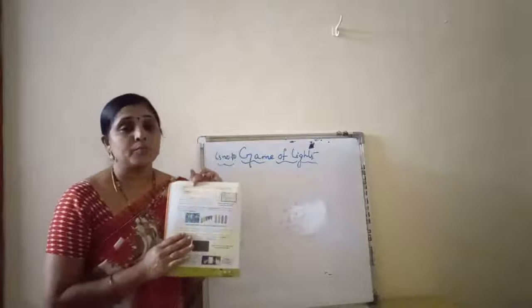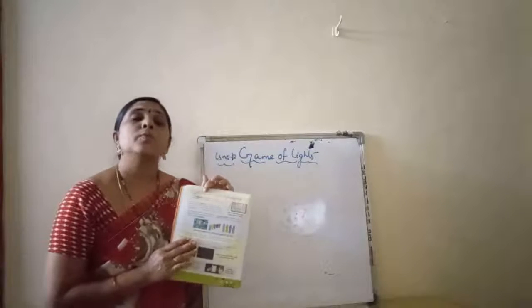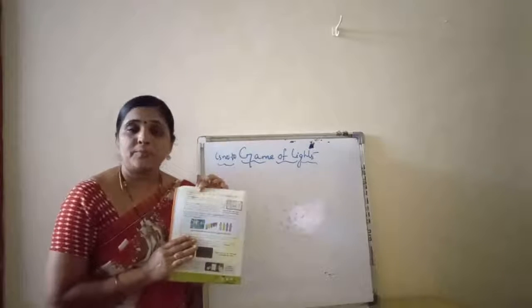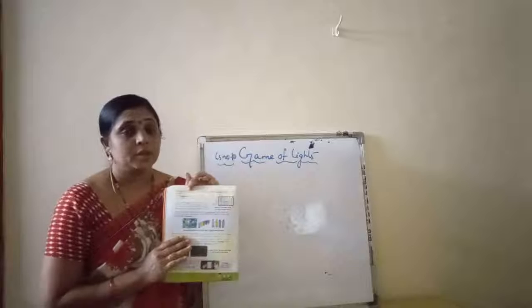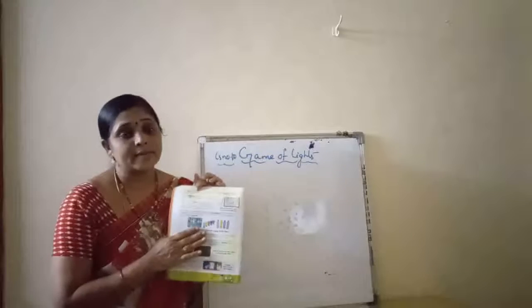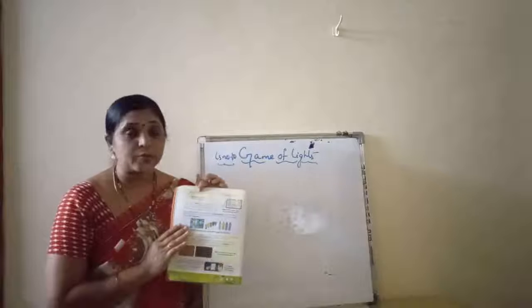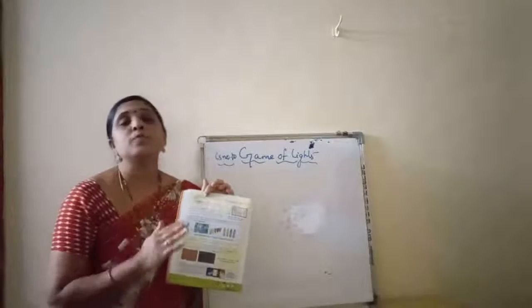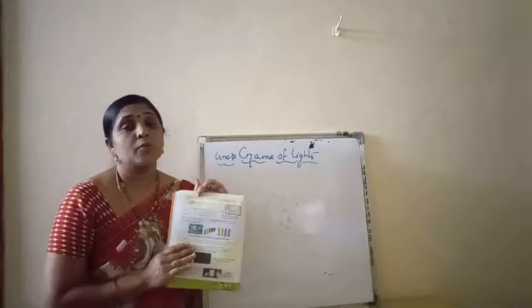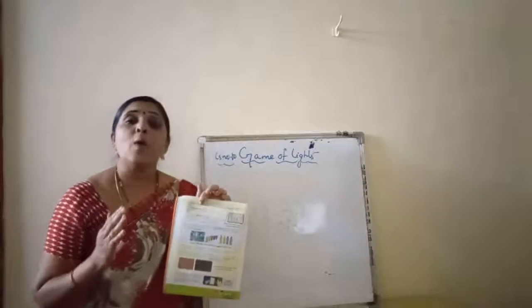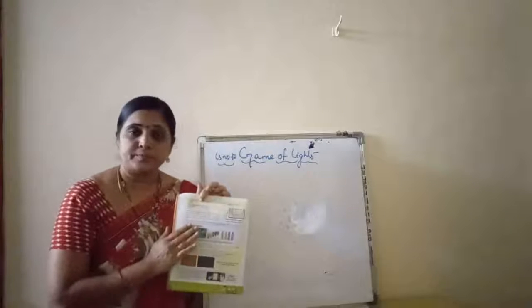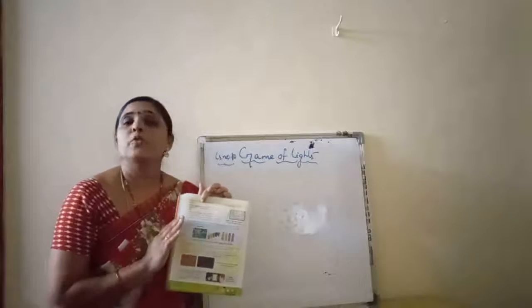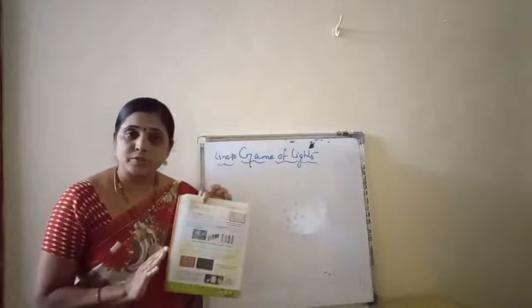There are some objects which allow light to partially pass through them. A shadow will form, but it will not be clear. Examples are glasses, glass bottles, glass windows, like that. And there are some objects which allow light to pass through them. When an object allows light to pass through it, a shadow will never form. Understood, children?